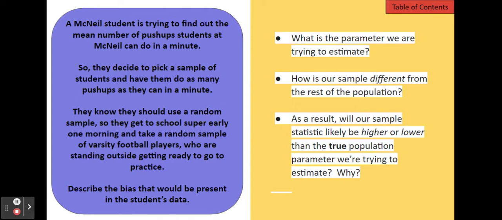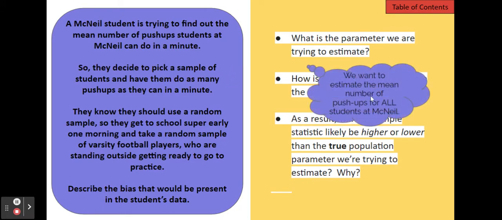So first we say, what is the parameter we're trying to estimate? So parameter, remember, is what mean or proportion are we trying to estimate, and who is the population we're trying to do that for? So this McNeil student is wanting to find out the mean number of push-ups that all students at McNeil can do. So our parameter is the mean number of push-ups in a minute for all students at McNeil. That's what we're trying to estimate.